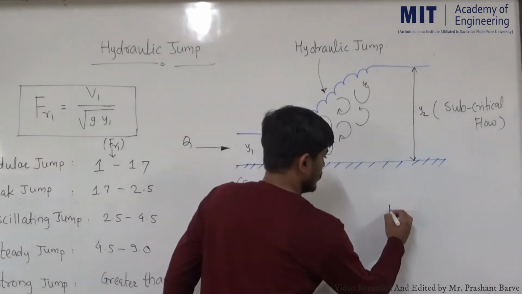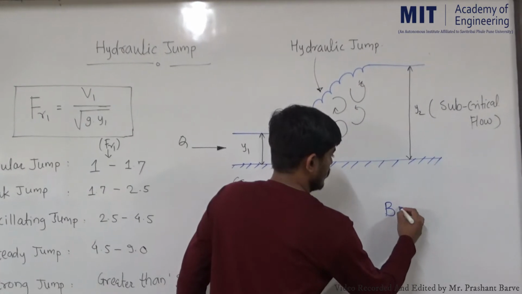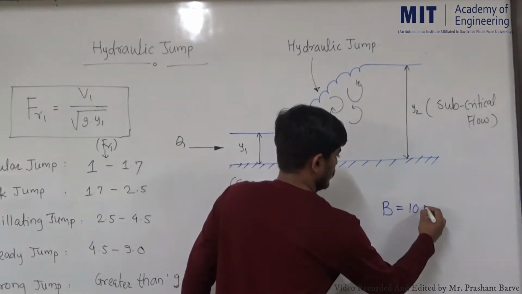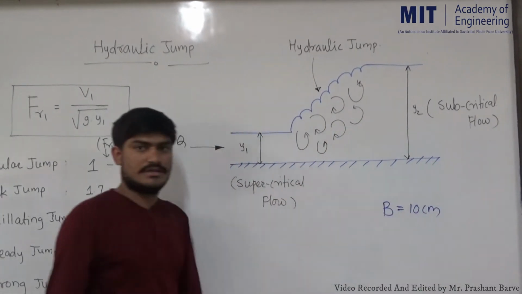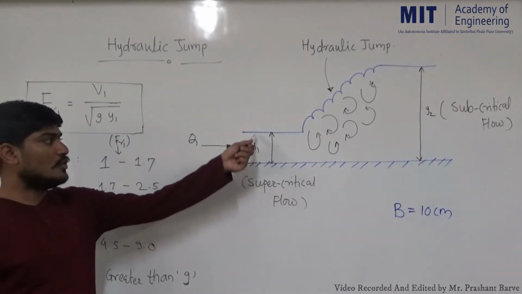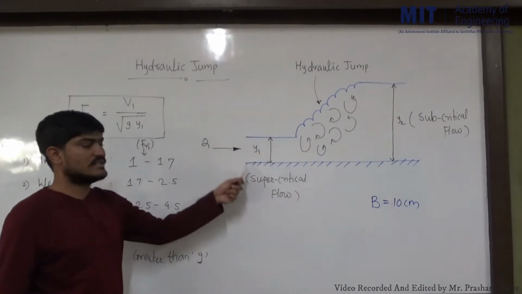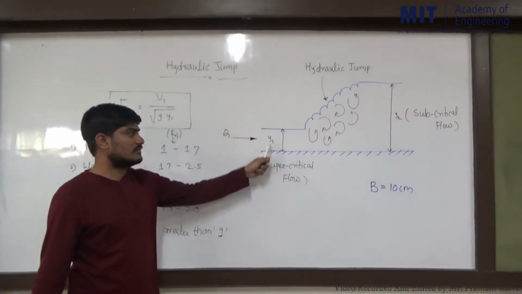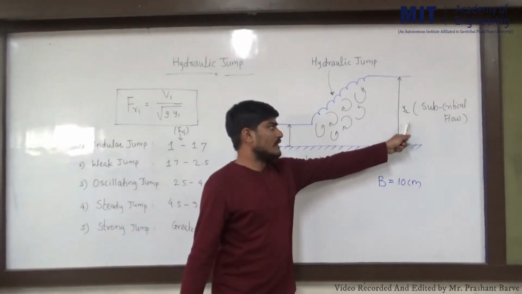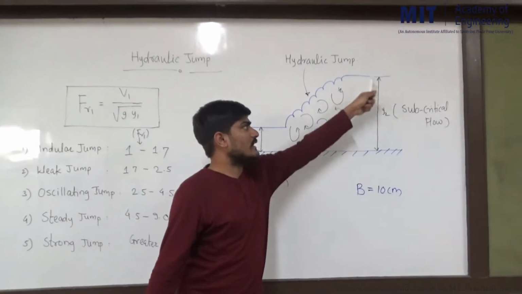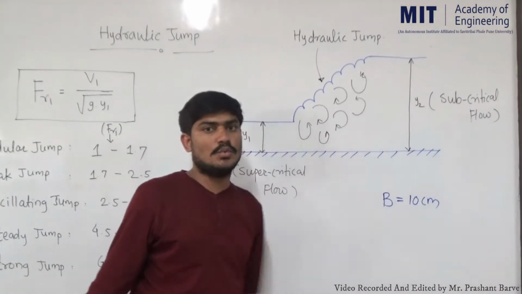Let us say in our case, the width of channel is 10 centimeters, and it is constant. So, width into Y1 gives the cross-sectional area at section 1, and width into Y2 gives the cross-sectional area at section 2.